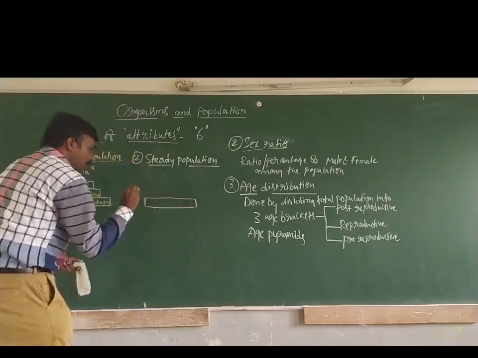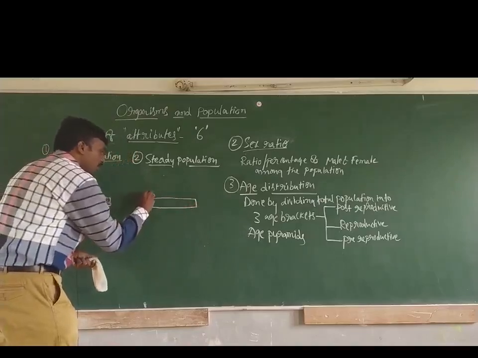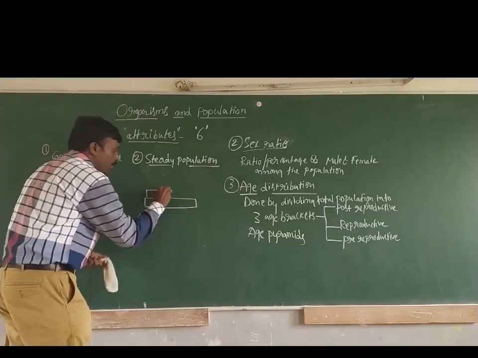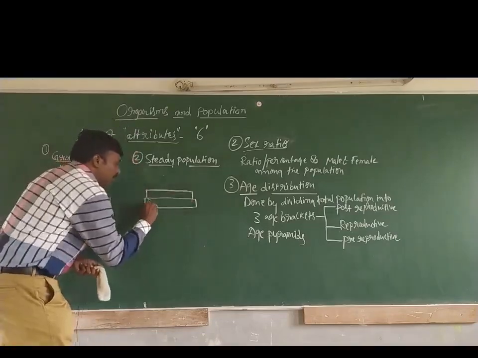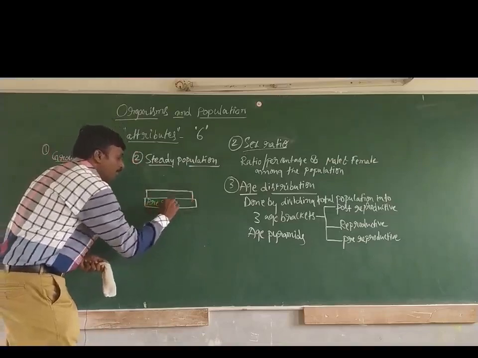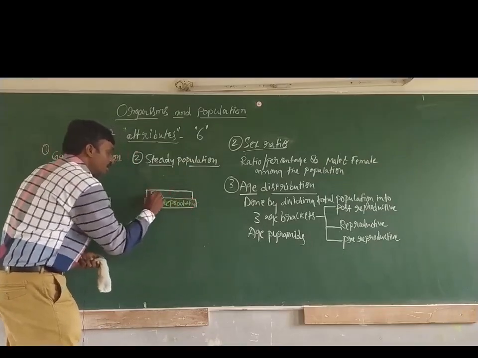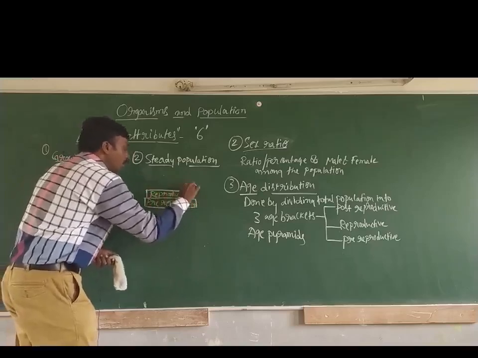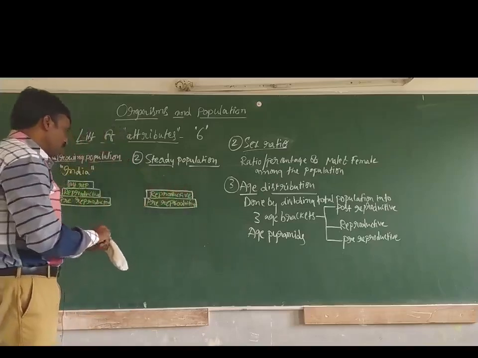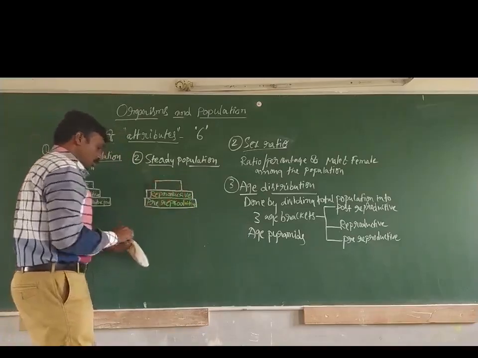The base is again pre-reproductive, and this is reproductive, and this is